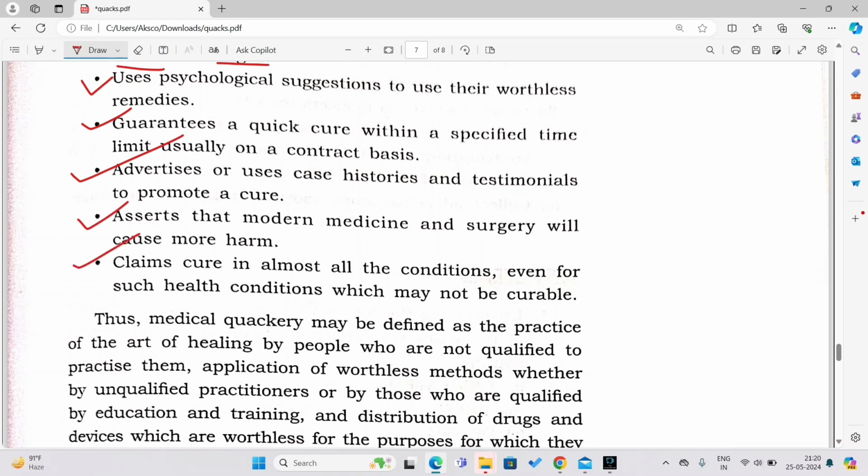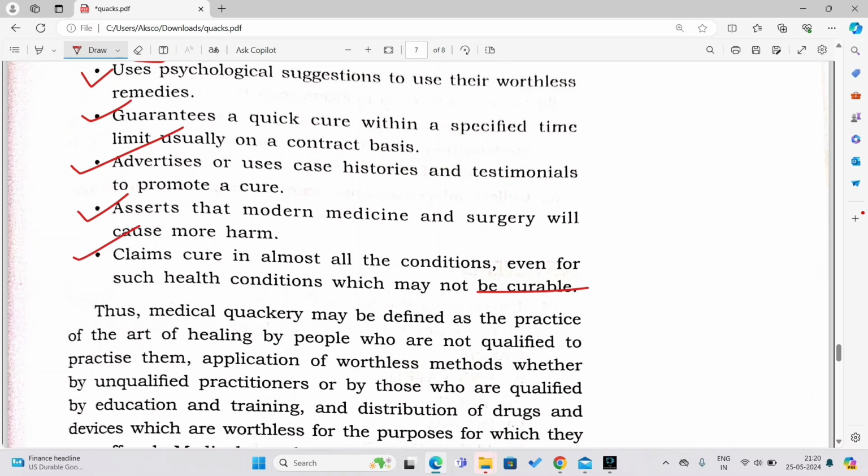They claim cure in almost all conditions, even for health conditions which may not be curable. They will even lie to you. There are certain diseases which are not curable, like AIDS, and cancer. These quacks will say no, cancer can be treated and AIDS can be treated. They might say this to you because they are just trying to fool you and take away your money.